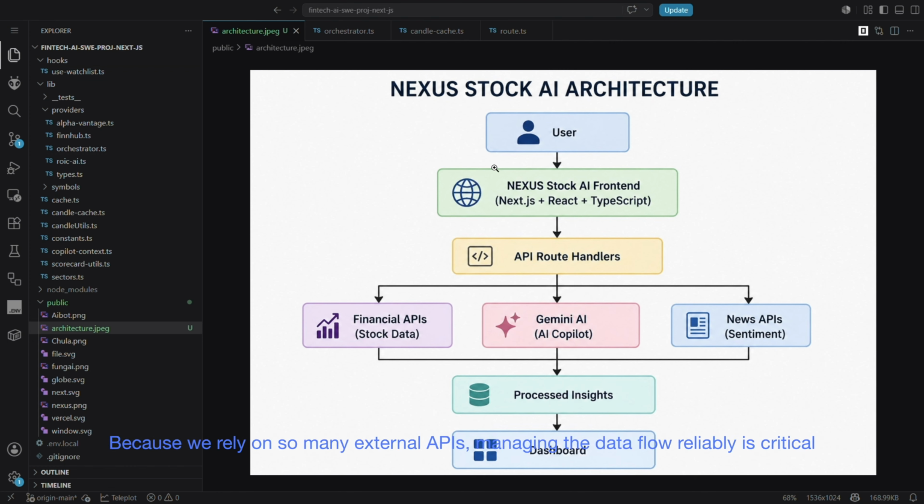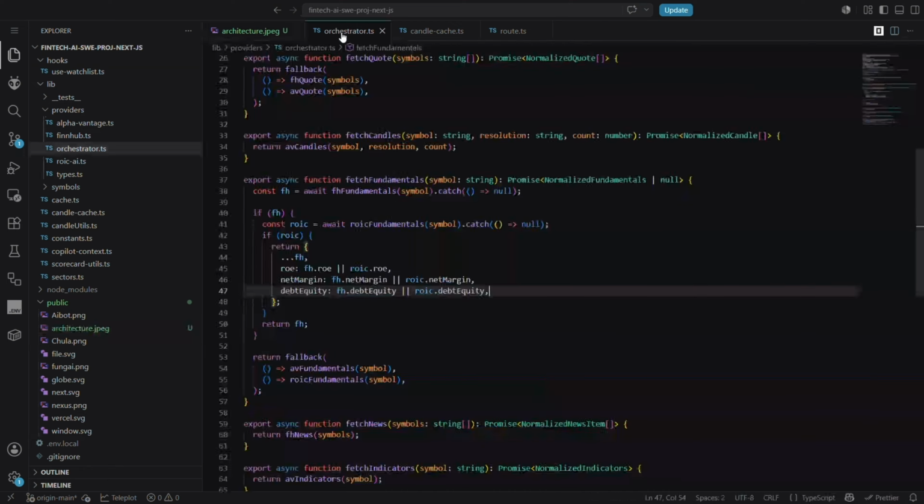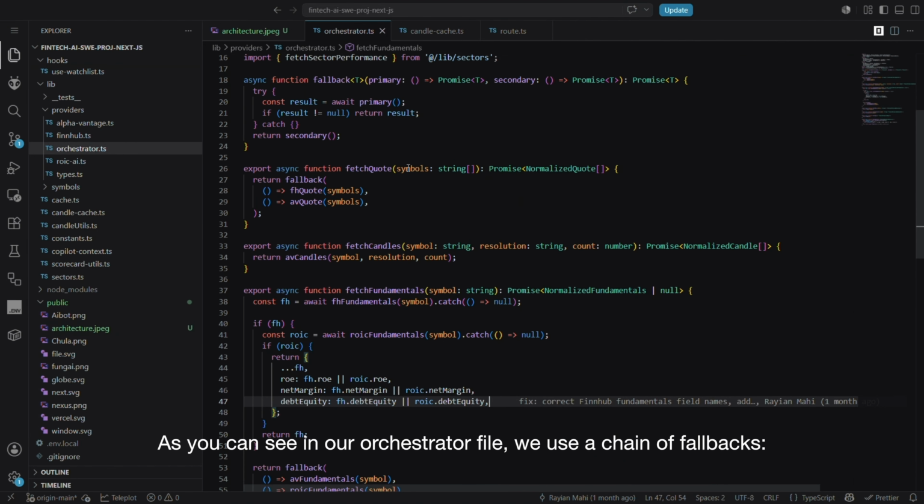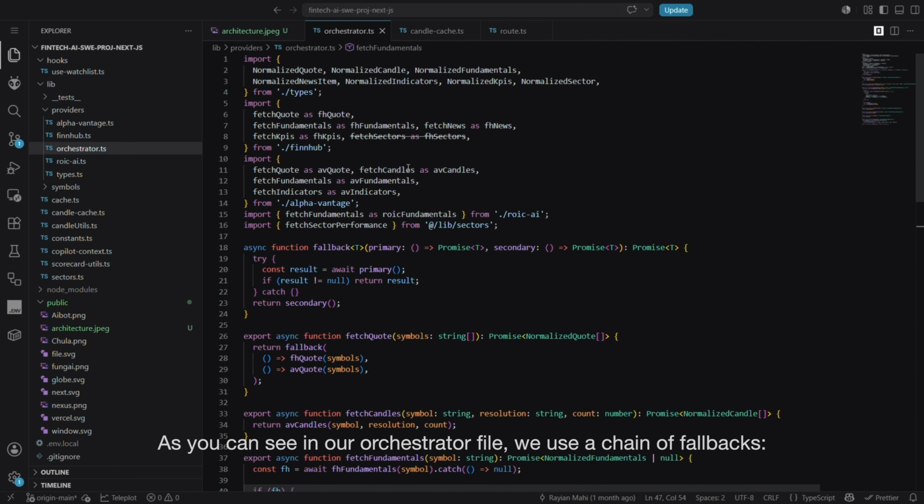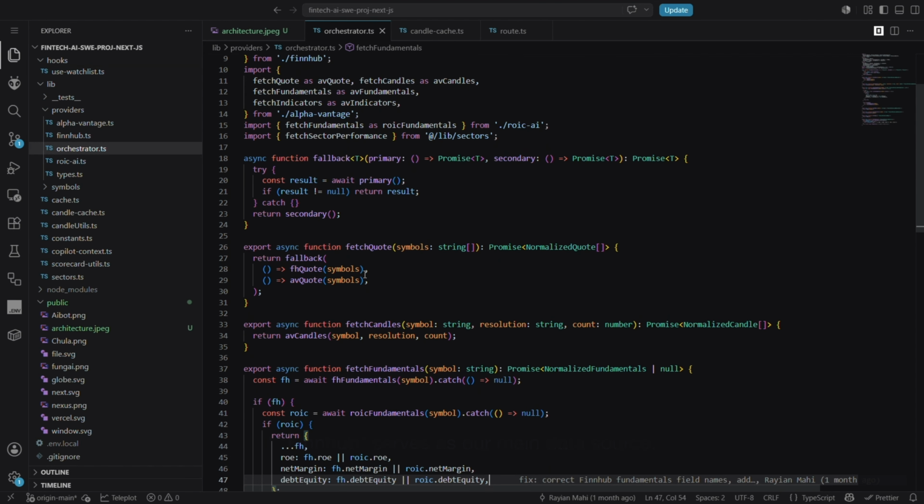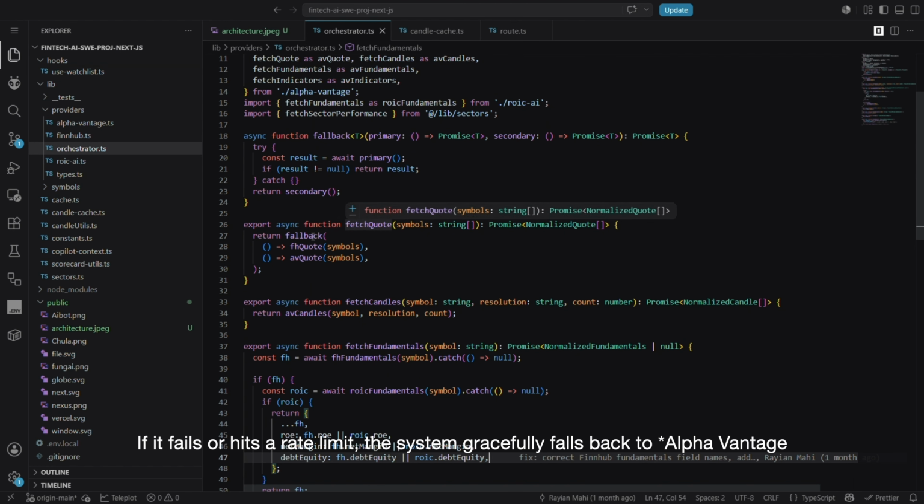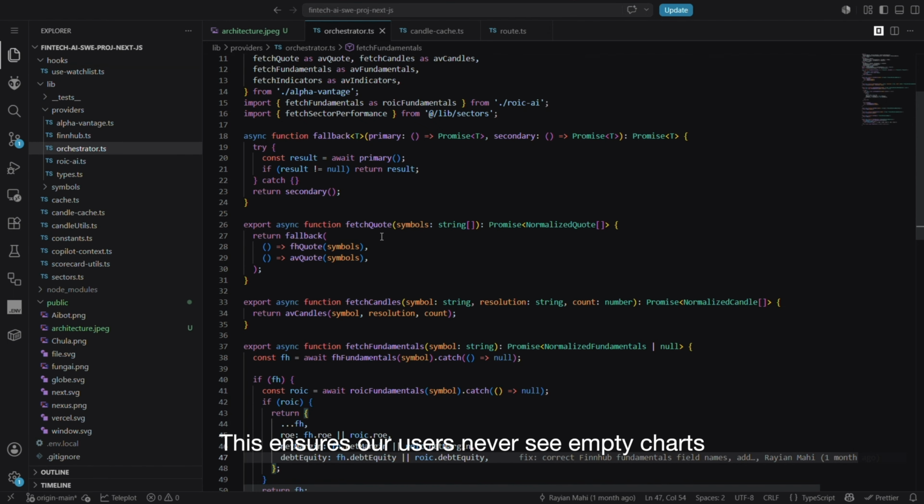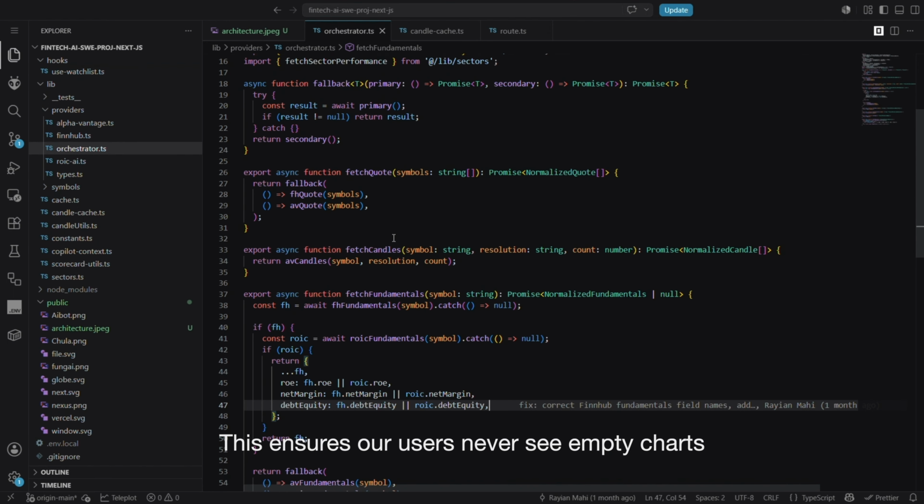Because we rely on so many external APIs, managing the data flow reliably is critical. Instead of depending on just one service, we built a custom orchestrator. As you can see in our orchestrator file, we use a chain of fallbacks. Finnhub serves as our main data source. If it fails or hits a rate limit, the system gracefully falls back to Alpha Vantage and then to Ruin AI. This ensures our users never see empty charts.